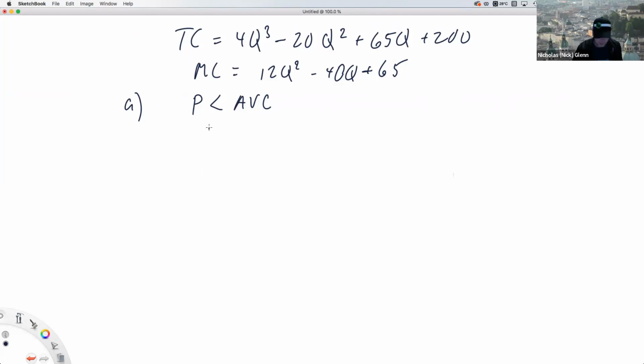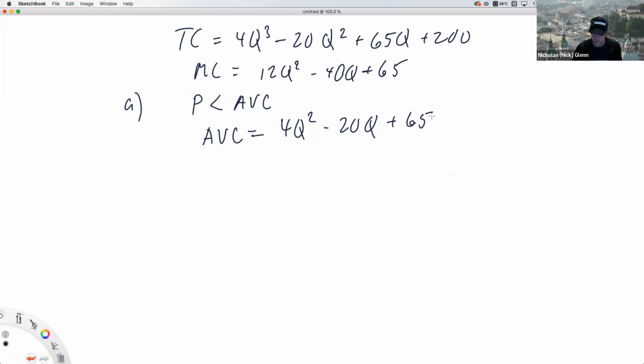Well, first thing we do, we need to find the average variable cost. What is that? You take the parts of the total cost that are actually variable, that change with the quantity, and you divide by Q. So you have 4Q squared instead of 4Q to the third, minus 20Q instead of Q squared, and plus 65. We ignore the fixed cost of 200 because this is the short run.